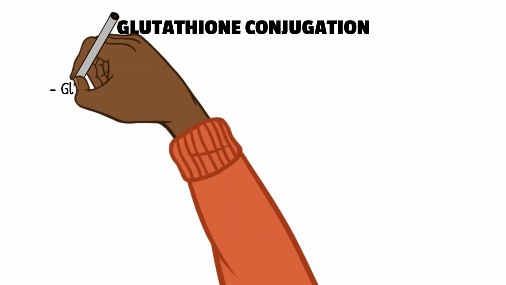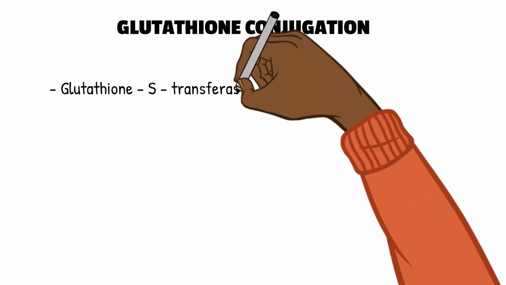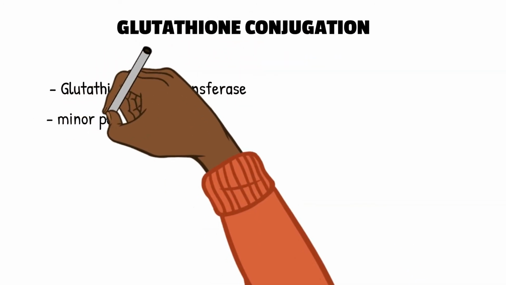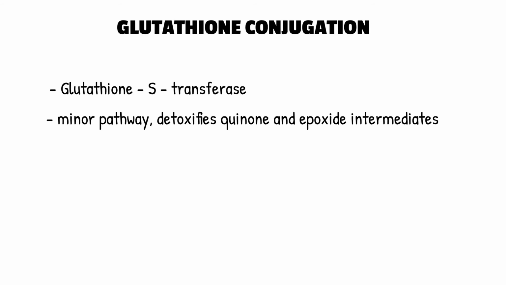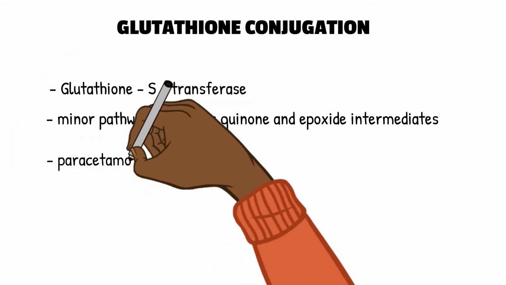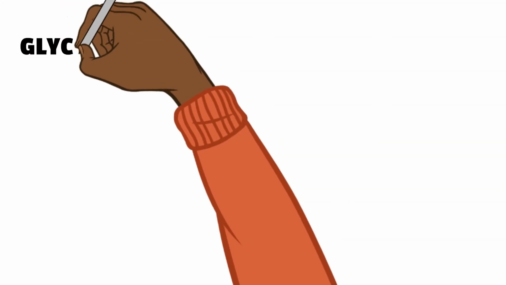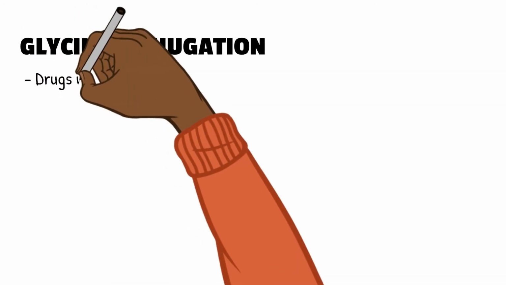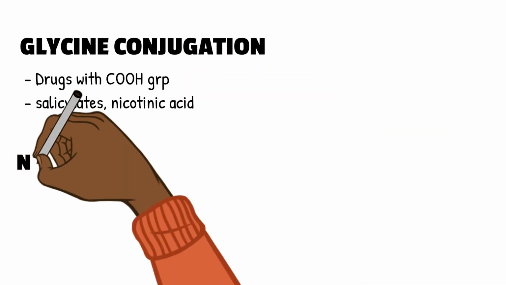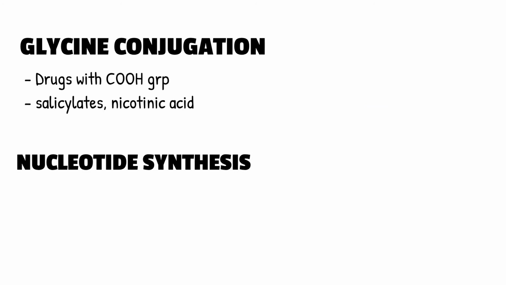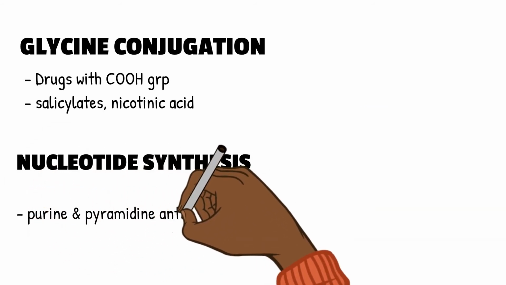Glutathione conjugation. This is carried out by glutathione S transferase. This is a minor pathway, and this reaction tends to detoxify quinone and epoxide intermediates which are formed during drug metabolism. Example is paracetamol. Glycine conjugation. Drugs with carboxyl group undergo this type of reaction. Examples include salicylates and nicotinic acid. Nucleotide synthesis. Purine and pyrimidine antimetabolites used in cancer chemotherapy undergo this type of reaction.